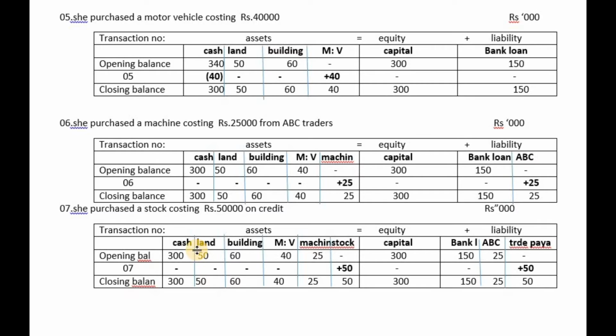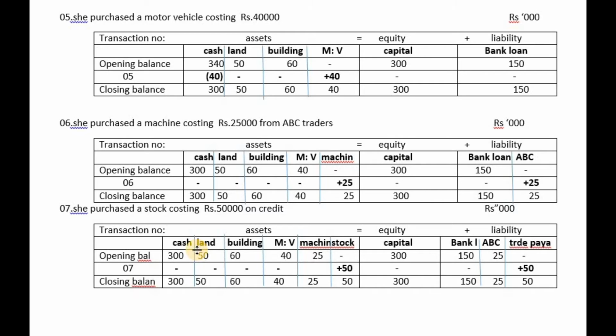Now in the examination, students, a new syllabus was introduced in 2019 for the first time, and the first batch sat for the new syllabus in 2019, the second batch in 2020. In the 2019 paper, an accounting equation related question was there.